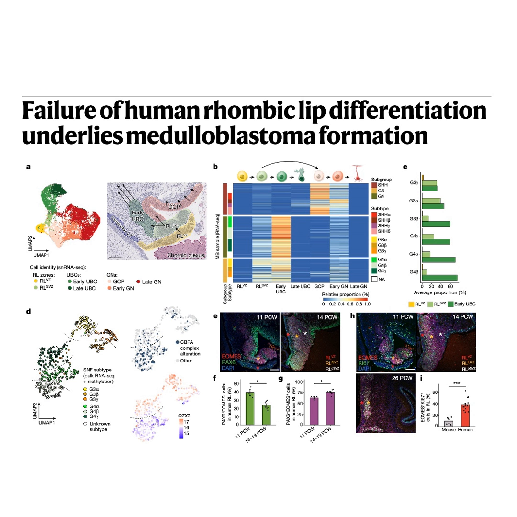Okay, let's do another quick recap because this ties everything together beautifully for you listening. It really clarifies the core problem. Recap point 2, the stalled state. First, G4 medulloblastoma happens because those progenitor cells in the proliferative zone get stalled, stuck in developmental time. They fail to mature. Second, this stall happens because of one of two main reasons, which are usually mutually exclusive. Either the differentiation accelerator, the CBFA complex, is broken, often by gene deletions like on chromosome 16. Right, loss of CBFA2T2 or CBFA2T3. Or the developmental brake, the OTX2 protein, is stuck in the on position, often due to gene amplification, actively suppressing the CBFA accelerator.